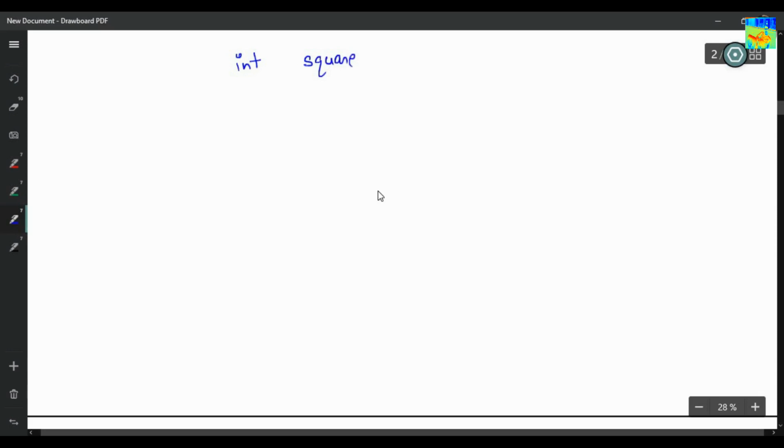It will take an input, an integer whose square we have to find, let's say int a. So int answer equals a multiply by a. After calculating the answer, we have to return this answer.